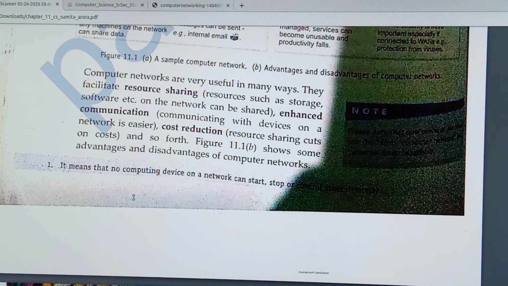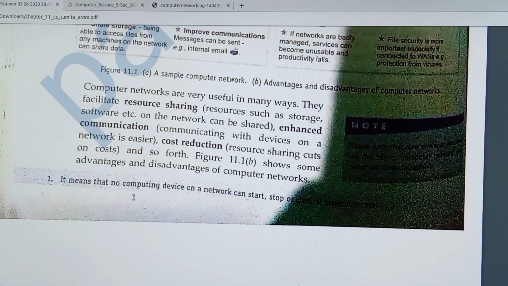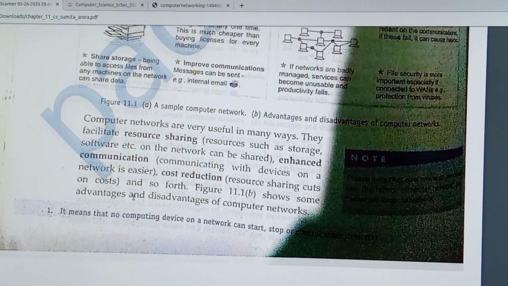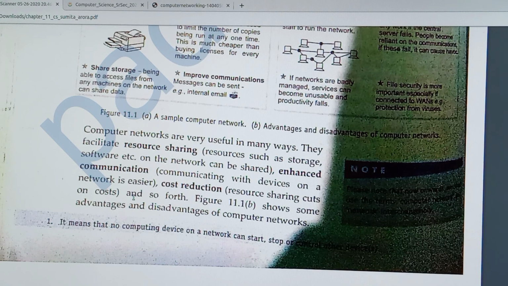You can write one question: how are computer networks used for resource sharing, enhanced communication and cost reduction? How is it possible via a computer network? Write this answer and send it via WhatsApp personally. This is your task for today. I hope you understand what a network is and what the advantages and disadvantages of a network are.